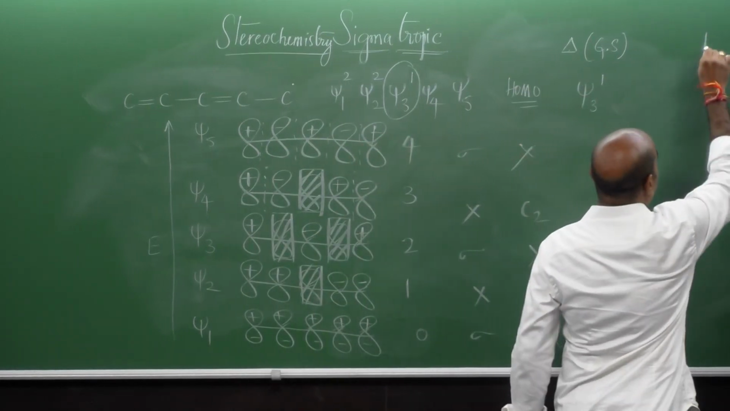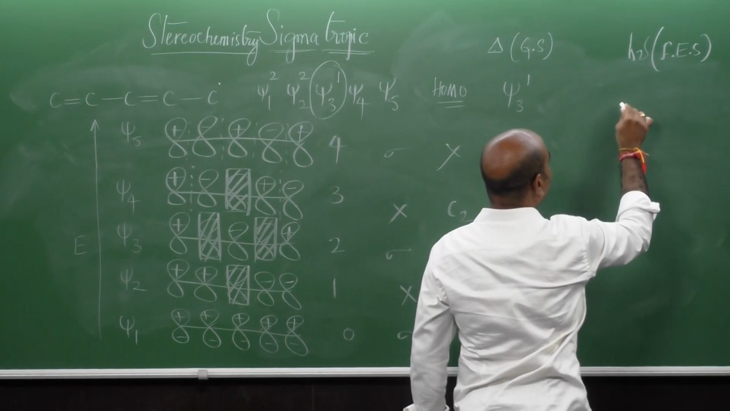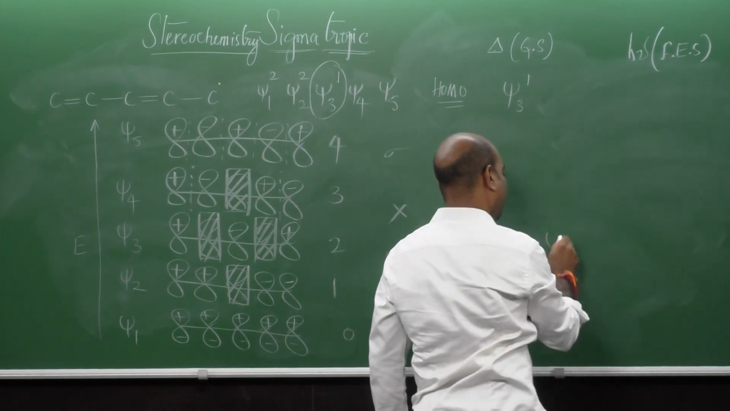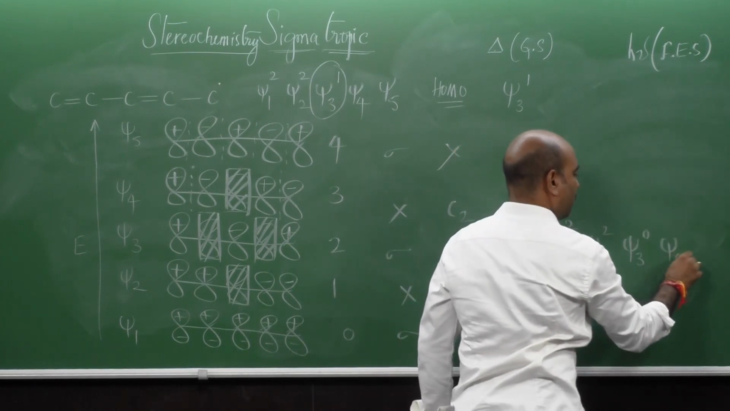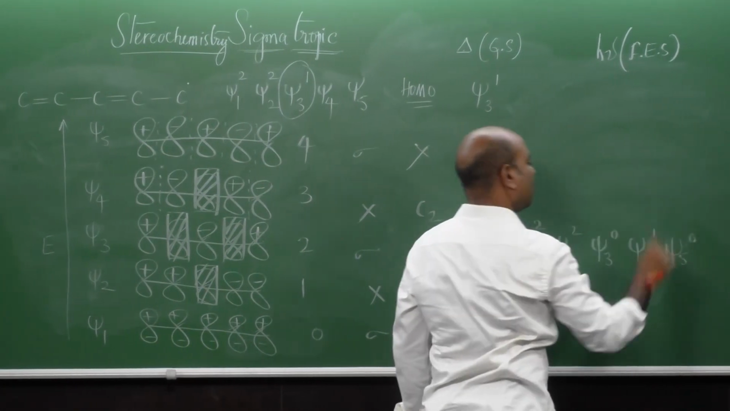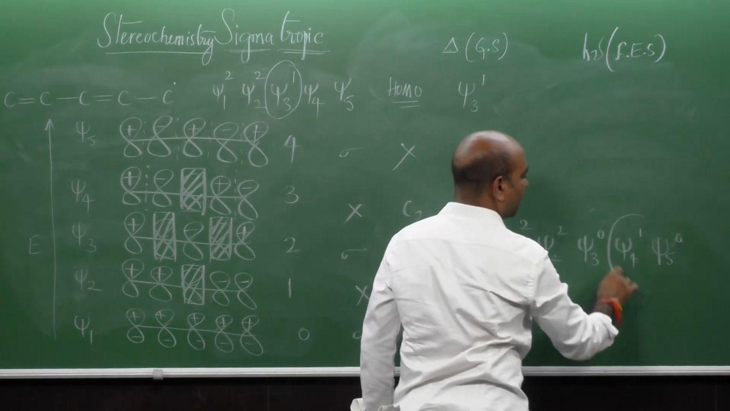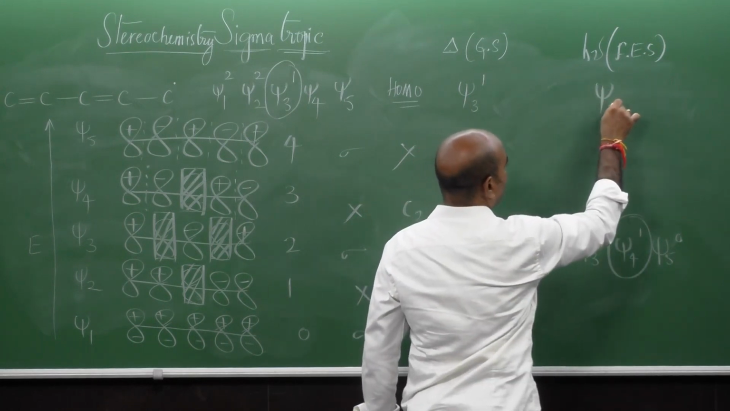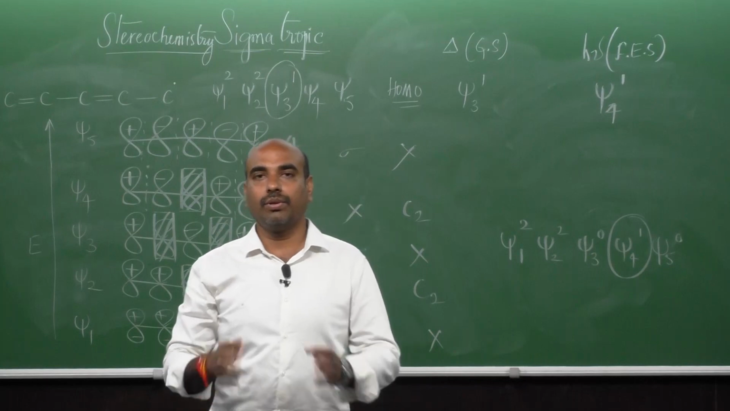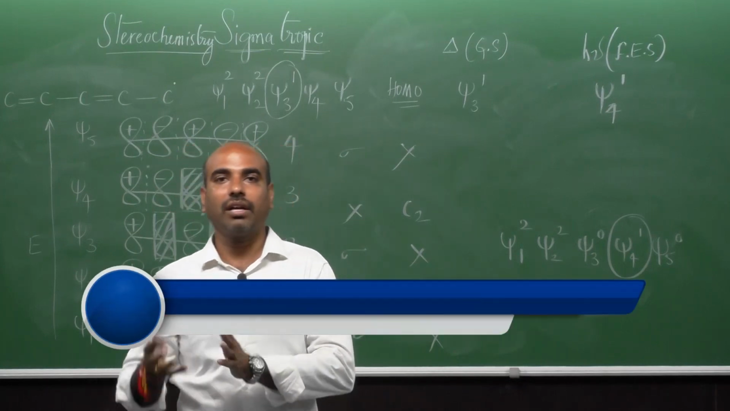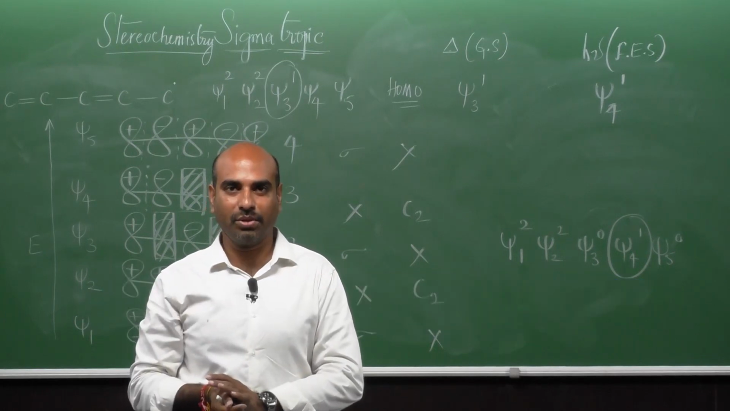In the first excited state, that is the photochemical conditions, the configuration is, I will write here, psi 1 2, psi 2 2, psi 3 0, psi 4 1 and psi 5 0. One electron from psi 3 has moved to psi 4 in the first excited state. So this becomes the HOMO. Keeping this in mind, we will start analyzing the pericyclic reaction, that is the sigmatropic reaction, in the next class. Thank you so much for your patience.